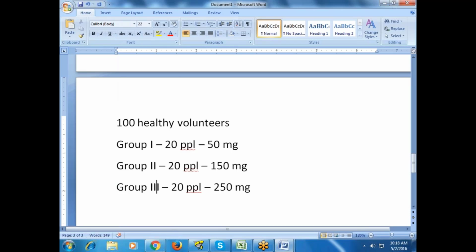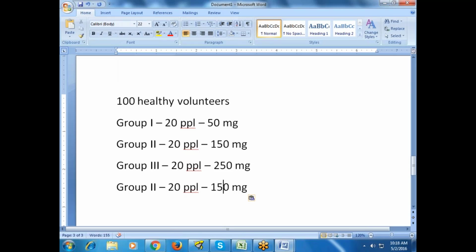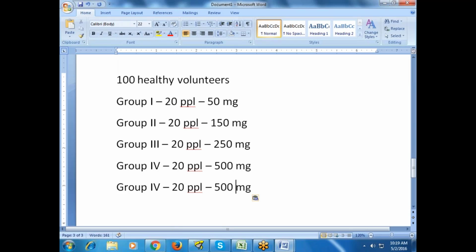If they are okay, that is fine. If they are not okay, I'll stop here and say 250 mg is only fine for humans. If they are okay, then group 4, I'll go with 500 mg. If they are okay, then group 5, I'll go with 1000 mg.